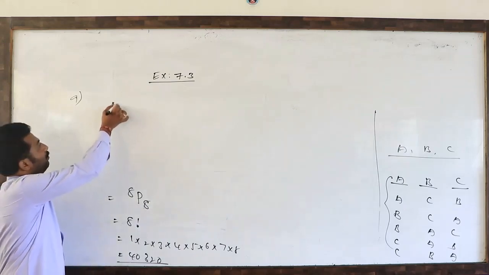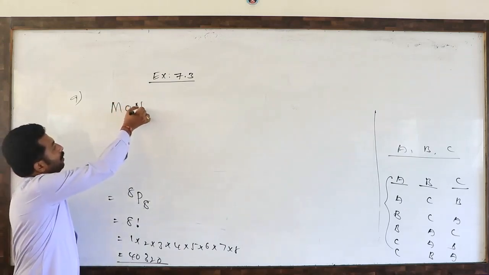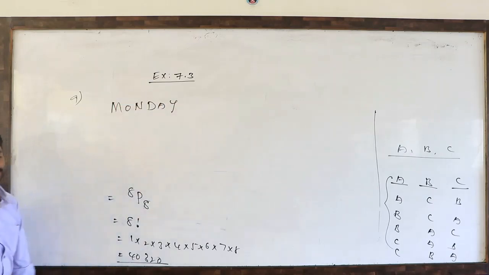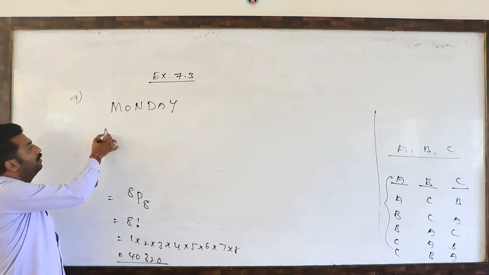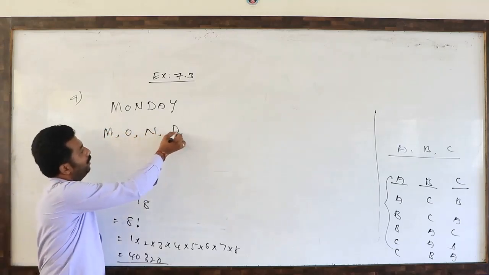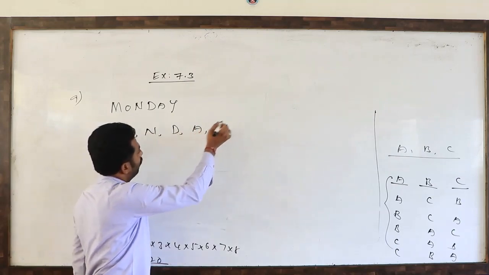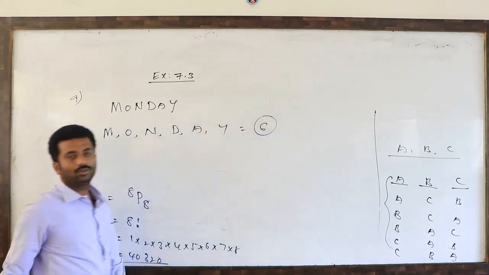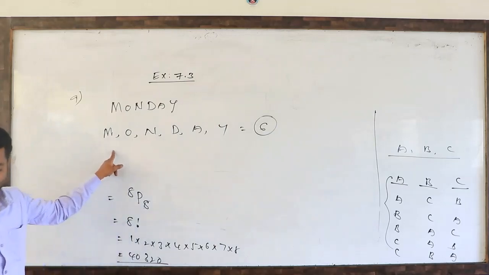What is the given word? Monday. How many letters are there? M, O, N, D, A, Y. So there are 6 letters in total.